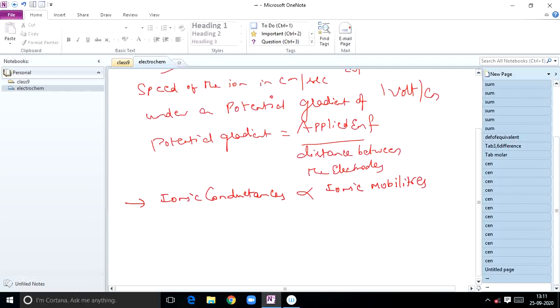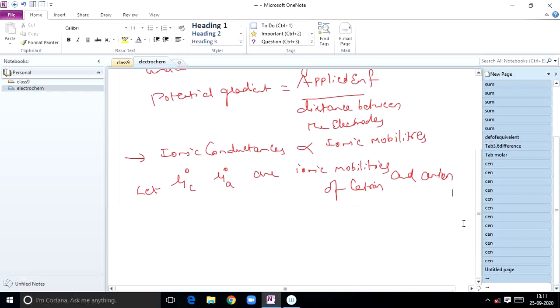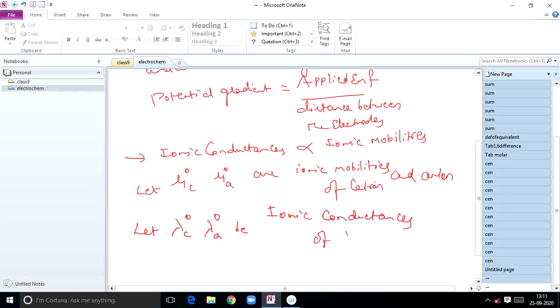Now let mu naught C and mu naught A be the ionic mobilities of cation and anion respectively. Let lambda C naught and lambda A naught be the ionic conductances of cation and anion respectively.